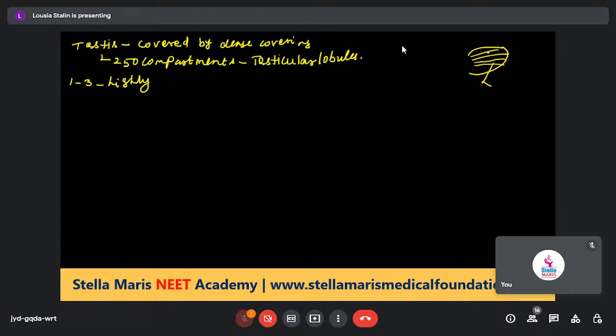Inside the seminiferous tubules, the sperms are produced.